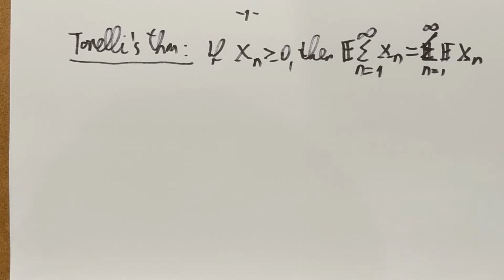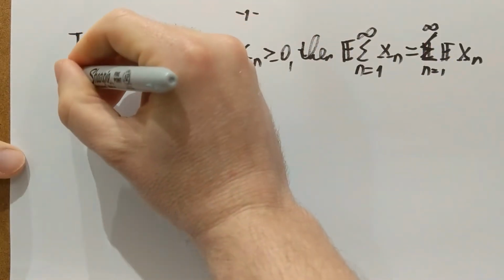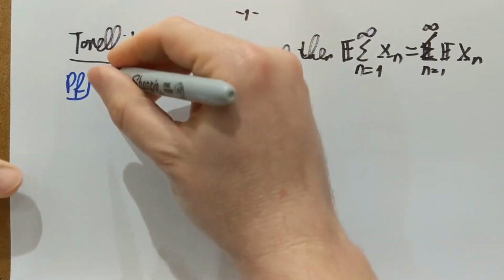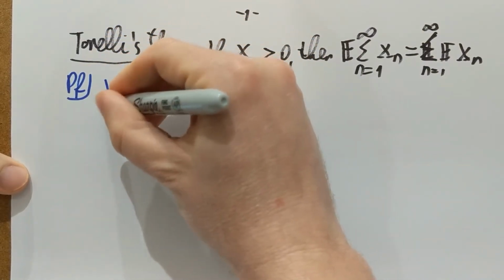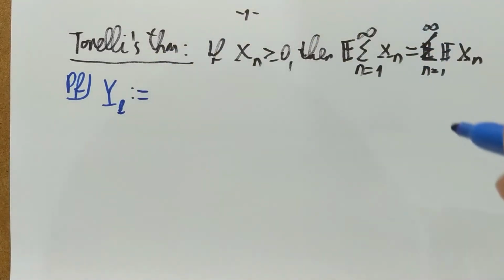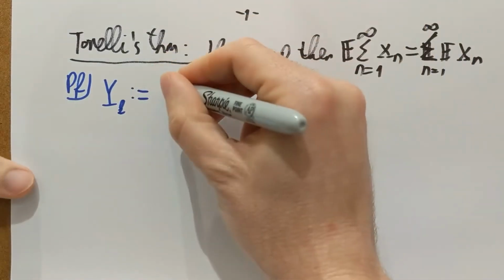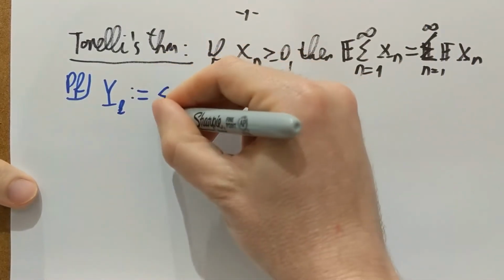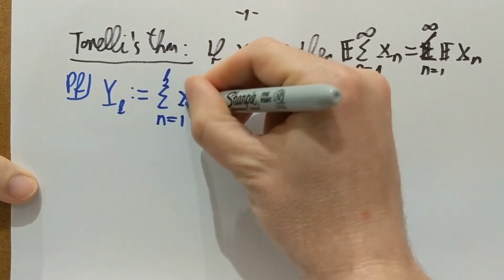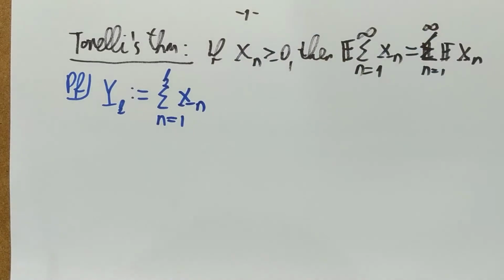Let's prove this. The proof is very simple actually once we have monotone convergence in hand. The proof is the following. So let Yk equal the sum of n from 1 through k of the Xn. Okay.